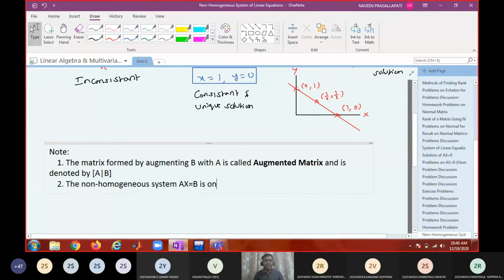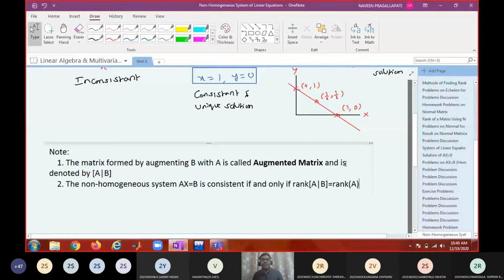It is consistent if and only if, what is our conclusion? Rank of the augmented matrix is equal to rank of A.